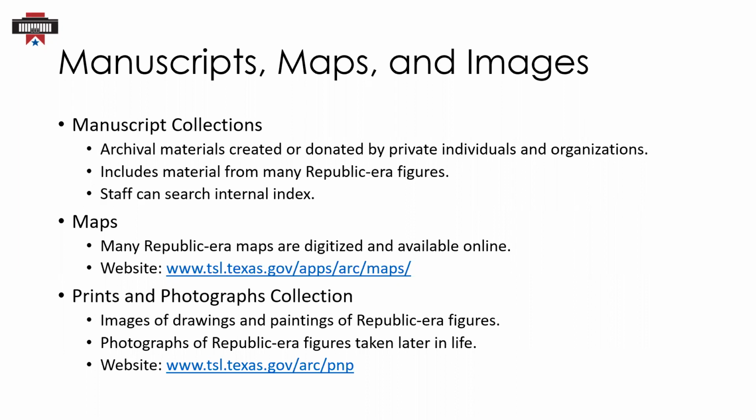Some manuscript collections have finding aids. There are item level descriptions for some, including a published calendar to the Mirabeau B. Lamar papers and an online index to the Andrew Jackson Houston collection. Other manuscript collections do not have finding aids, but staff have access to an internal index organized by creator and subject that we can search for you upon request.